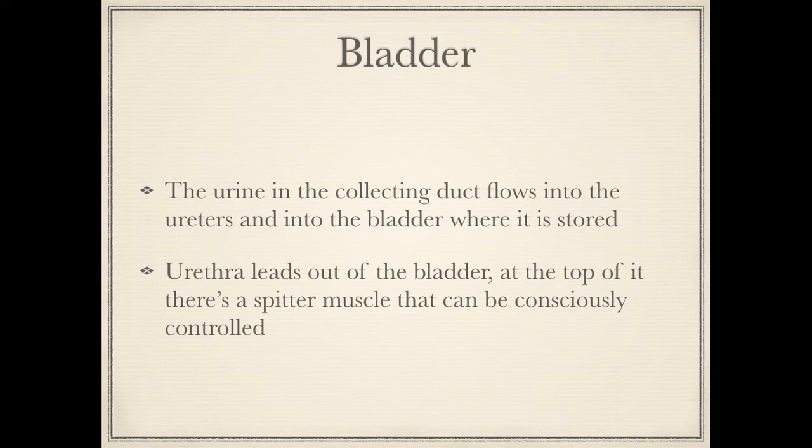Now, sometimes students get confused with ureters and urethra. The ureter is the tube that leads out of the kidney and connects to the bladder, whilst the urethra leads out of the bladder, and it is where urine is excreted.